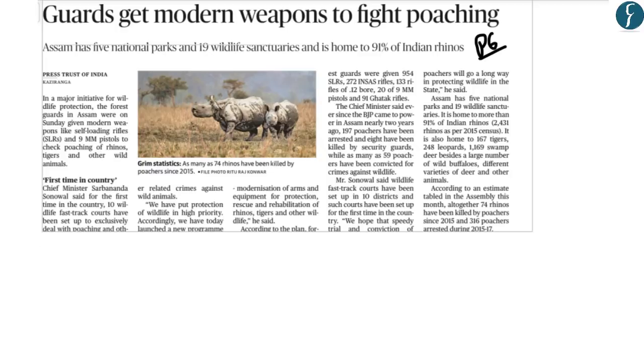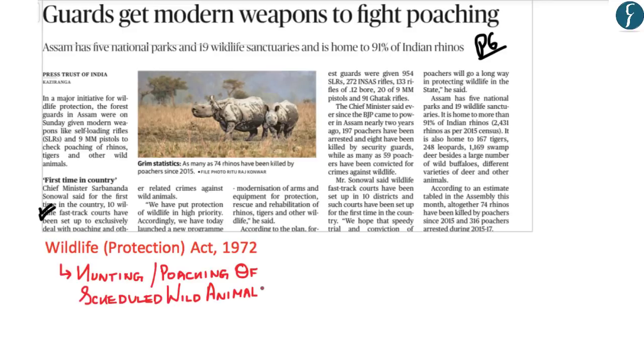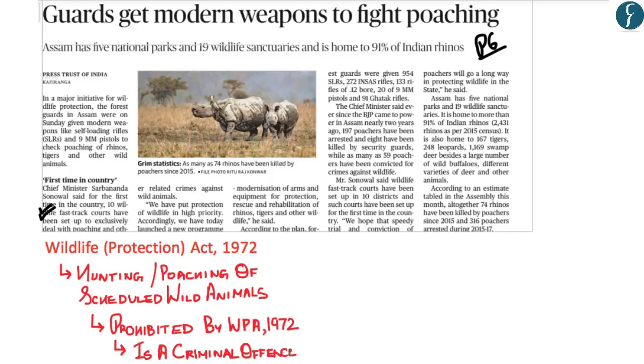What is necessary to understand from this article is the 10 wildlife fast track courts. Under the Wildlife Protection Act of 1972, the hunting and poaching of scheduled wild animals for the purpose of trade or commerce or for trophy hunting is strictly prohibited and is considered a criminal offence.